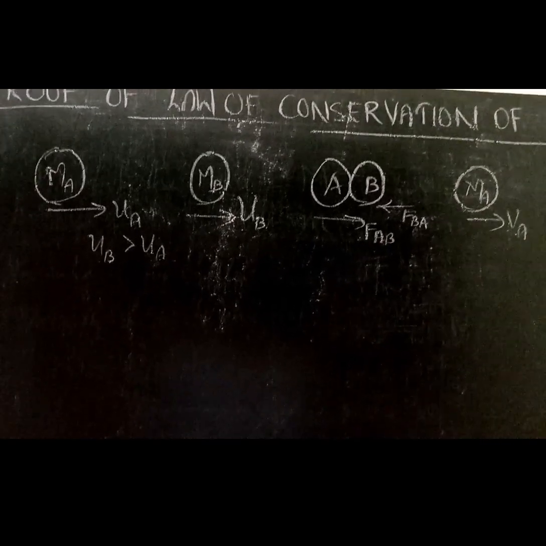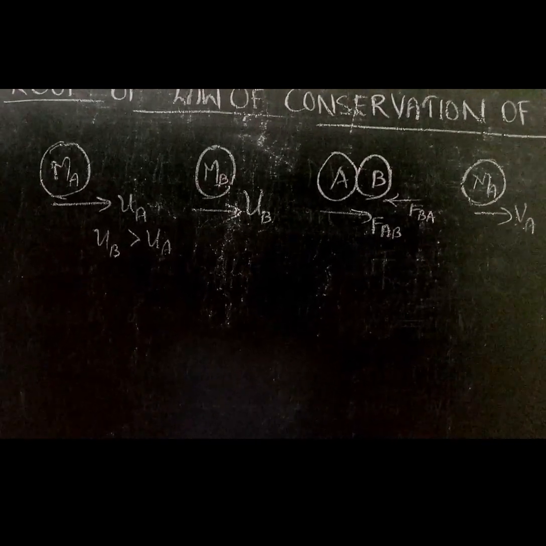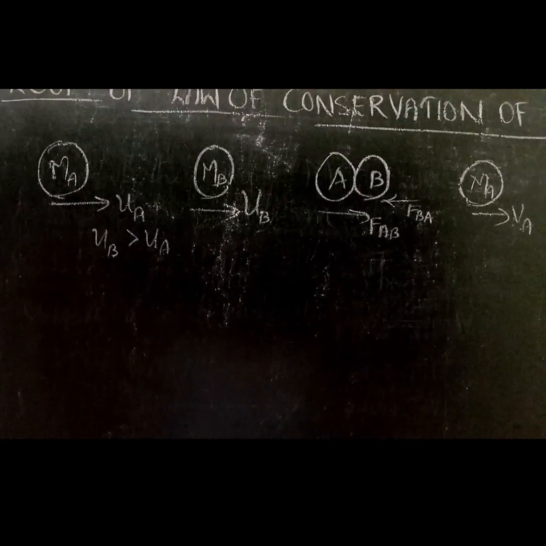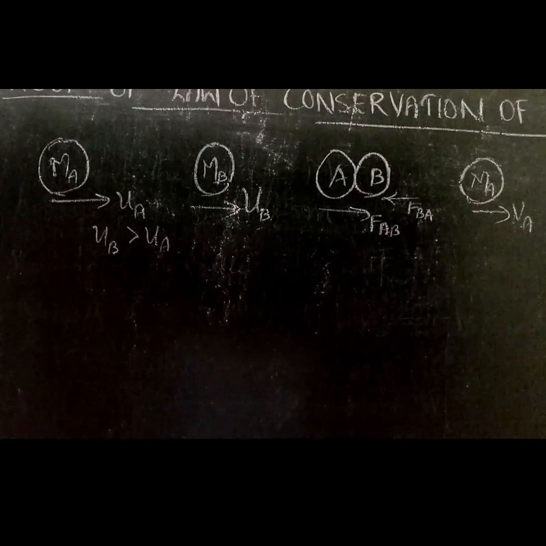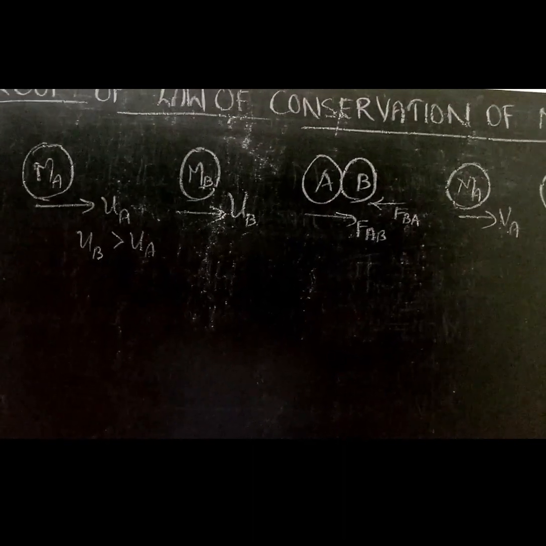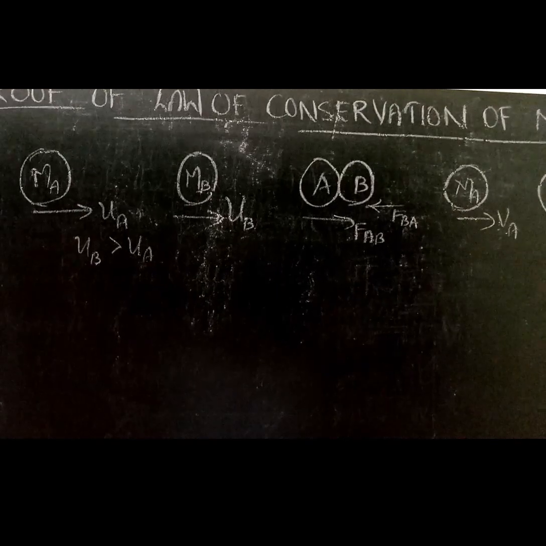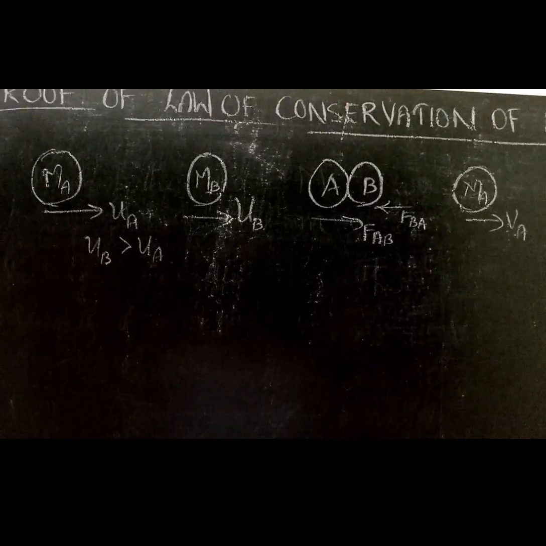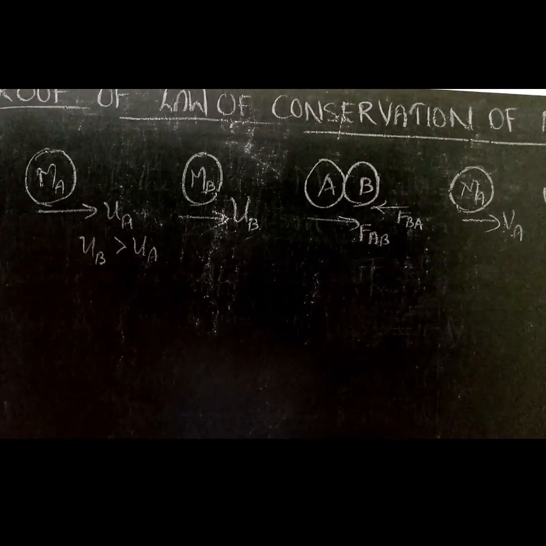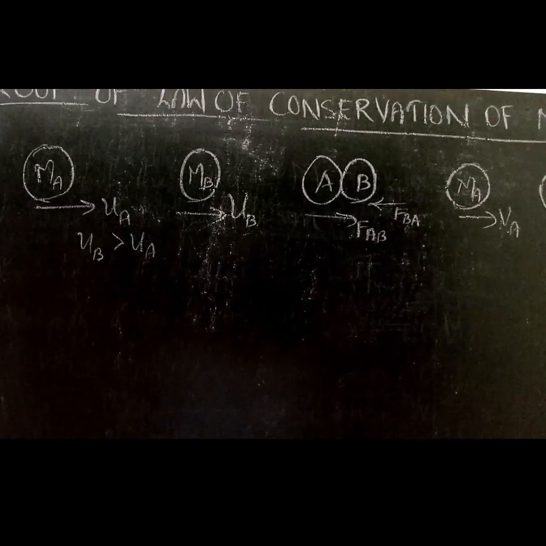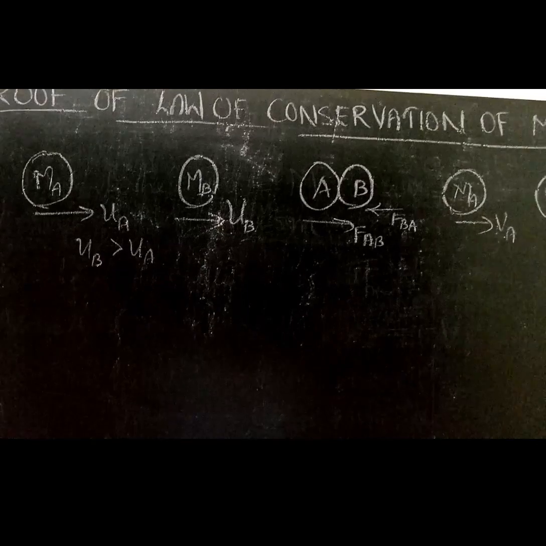And here ub is greater than ua. That means the initial velocity of B is greater than ua. So obviously after some time they will collide with each other. When they collide, A will apply a force on B and B will apply a force on A. We can consider this as an isolated system because there are no external unbalanced forces applied.